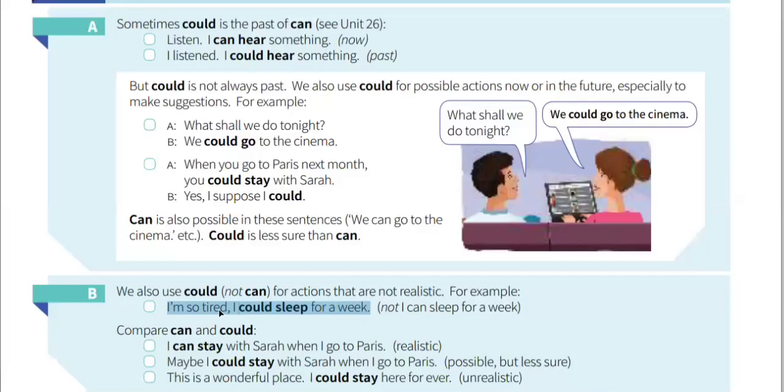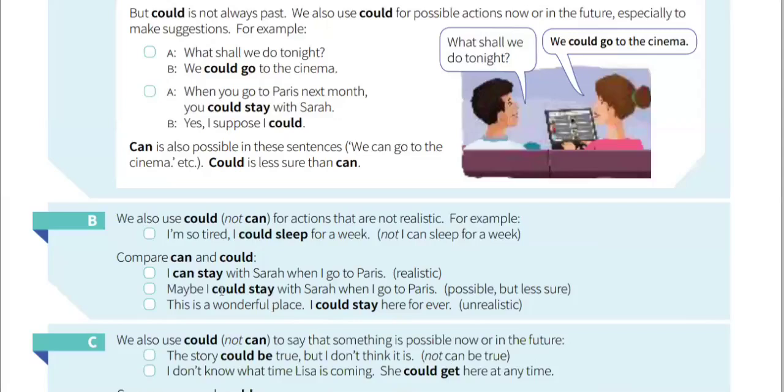I am so tired. I could sleep for a week. Yes, he is saying that he is so tired that he could sleep for a week, but nobody can sleep for a whole week. It is not realistic. It is just imaginary. He's saying this just to imply that he is devastatingly tired. He is very, very tired. So from that, we can see that could can be used to say actions that are imaginary, that are not realistic.